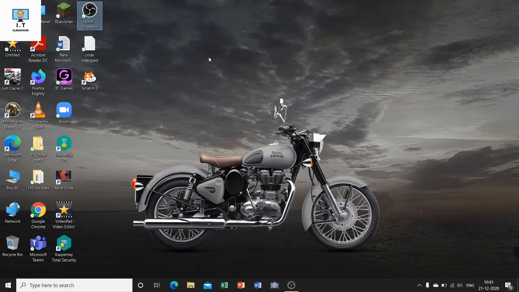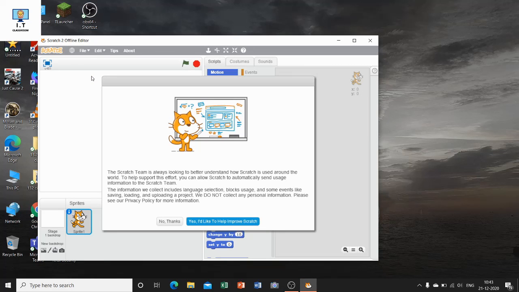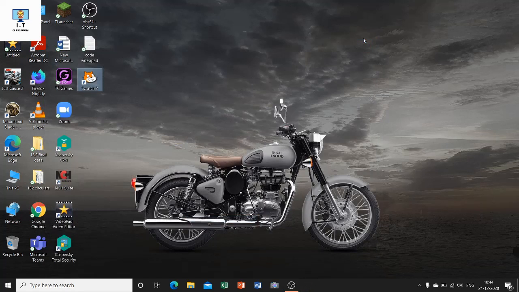Now you just see a change here. You will see on the desktop this icon will appear, Scratch 2. If you want to open it, just double click on it, and then this Scratch program will be opened in front of you. And if you want to close it, then just click on the cross button, then it will be closed.